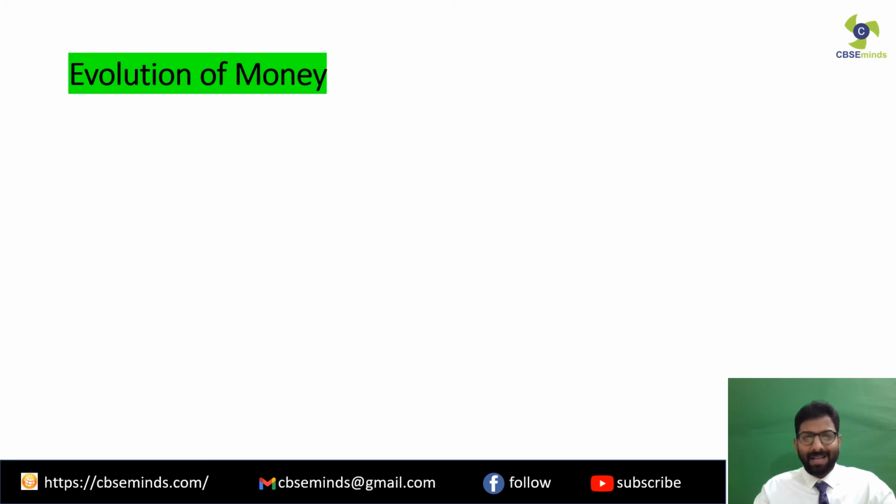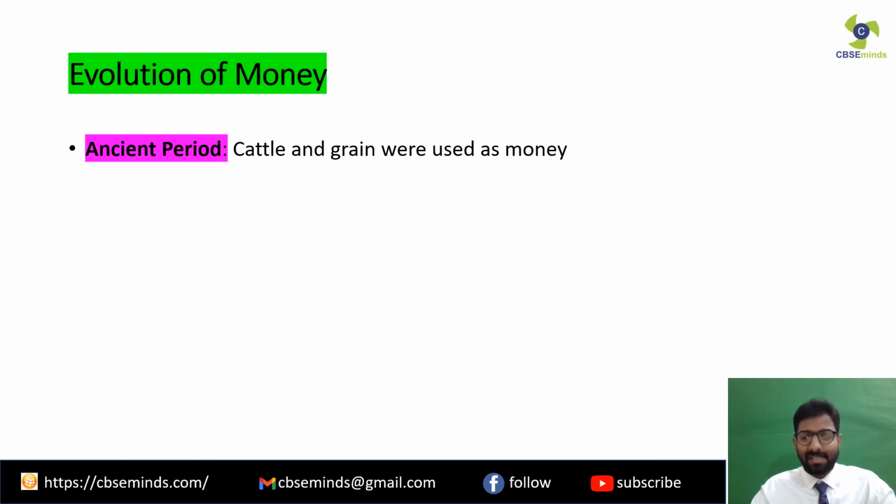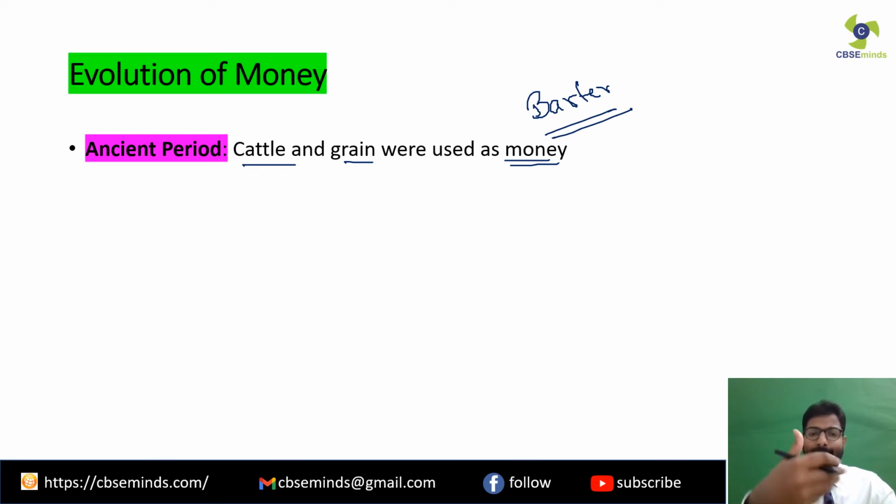Now coming to the topic of evolution of money, how money came to be used in the world. We can divide this evolution into 3 periods. The first is the ancient period. In the ancient times, cattle and grain were mainly used as money. During that time we had a system called the barter system. Barter system means that if I want to purchase some good, I can purchase that good with the help of some other goods. Whatever goods I had, I could exchange my goods for that particular good.